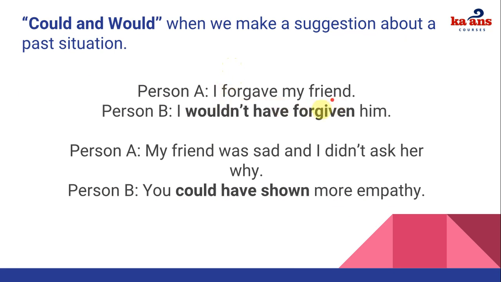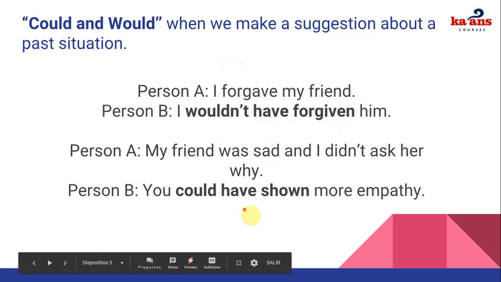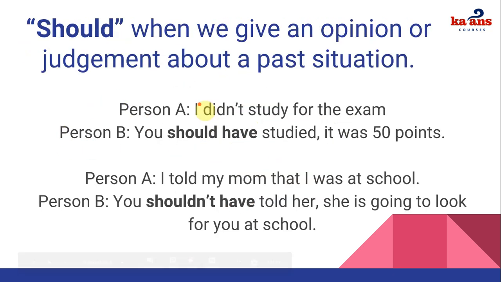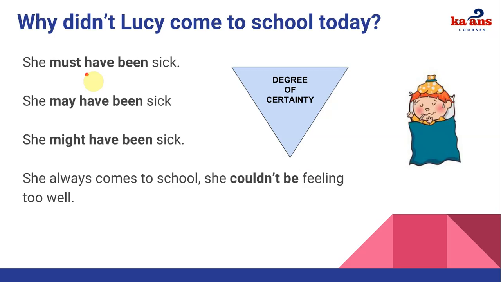I forgave my friend. I wouldn't have forgiven him. My friend was sad and I didn't ask her why. You could have shown more empathy. Okay, so we have could and would for suggestions and should to give some sort of judgment, or criticism.